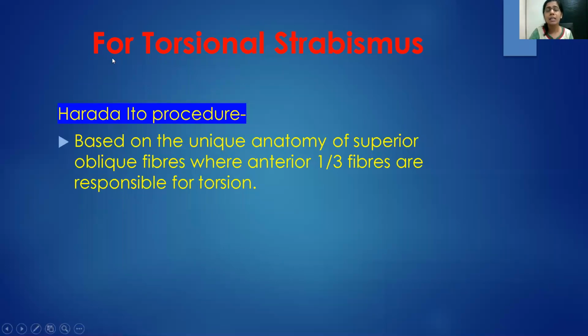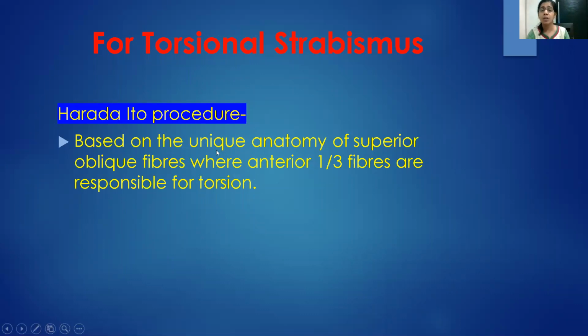So there is one separate entity called torsional strabismus with fourth nerve palsy, where it's much more torsion that is affected than there being a vertical component to the palsy. So the people would come in with the complaint that they are seeing tilting of objects and not really up and down. Now for this kind of strabismus, we do something called the Harada-Ito procedure.